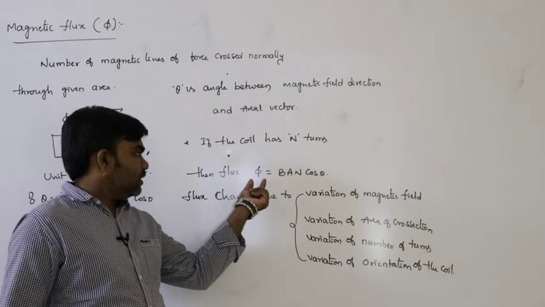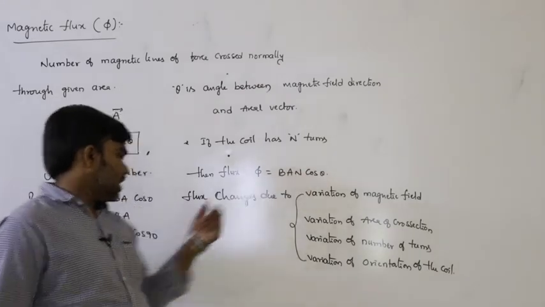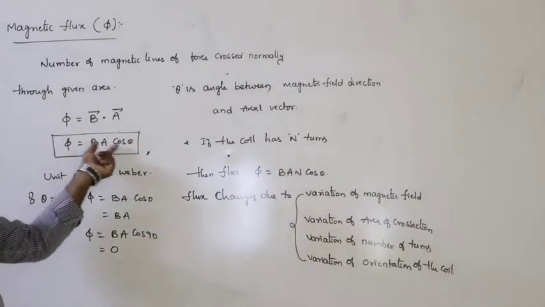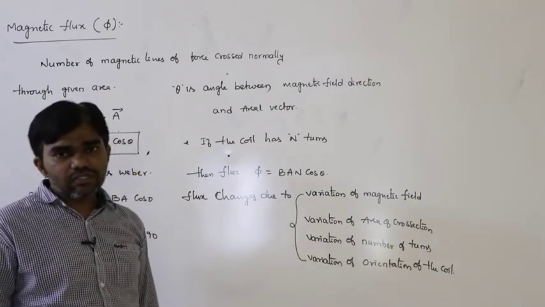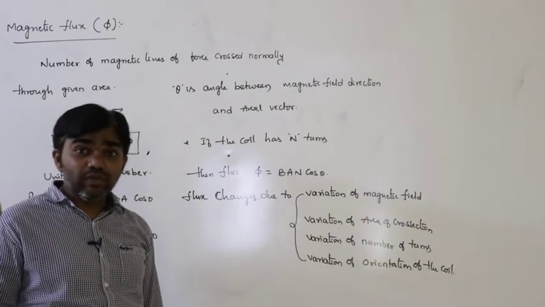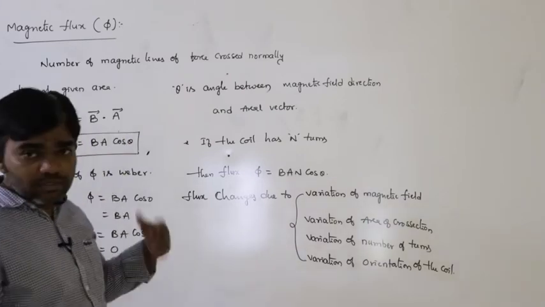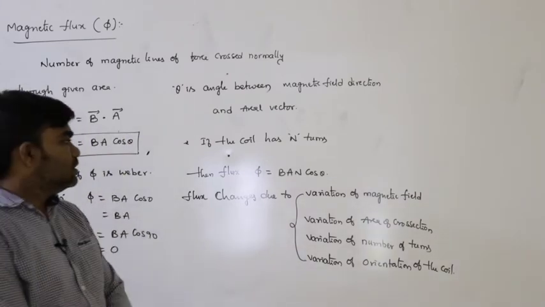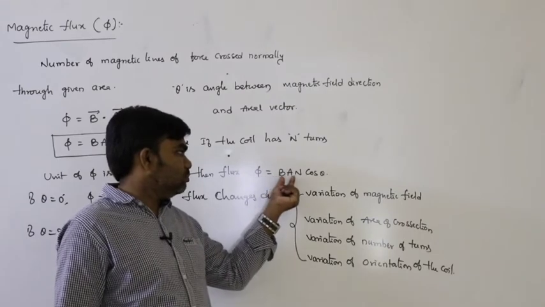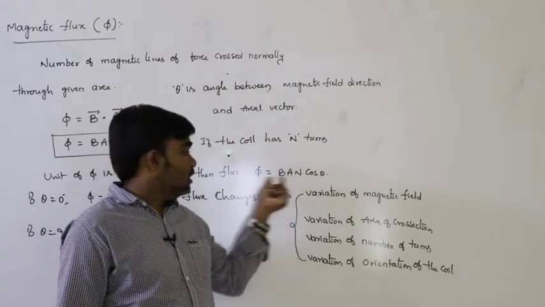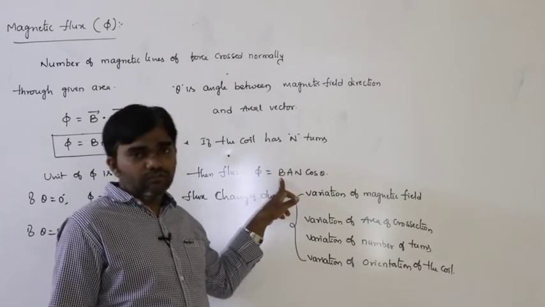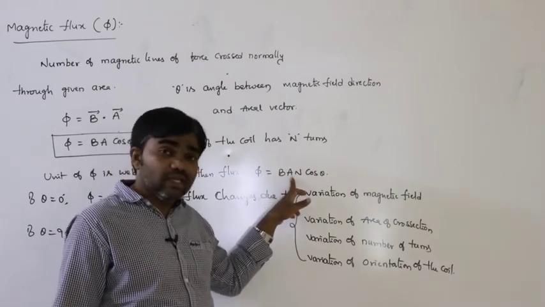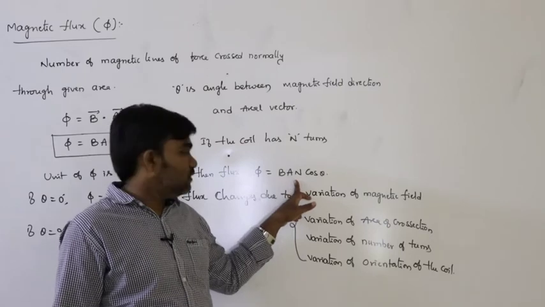Generally the formula is BAN cos theta. Generally the phi formula is BA cos theta. If the coil has n turns and the number of turns increases, the EMF also increases, which means the flux also changes. That is why phi equals BAN cos theta. How does the magnetic flux change? Due to the change in the magnetic field, flux changes. Due to the change in the area of cross section, flux changes.